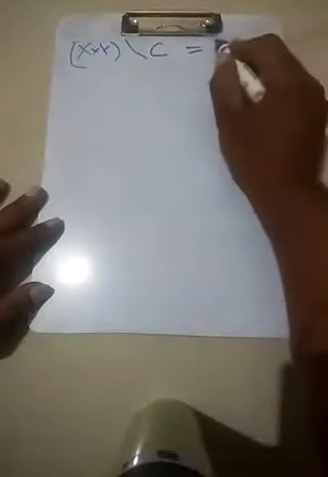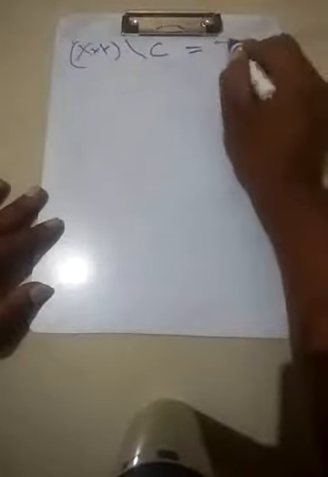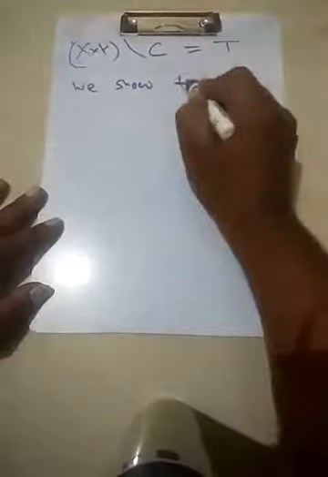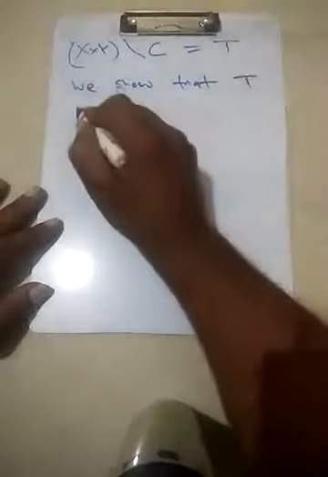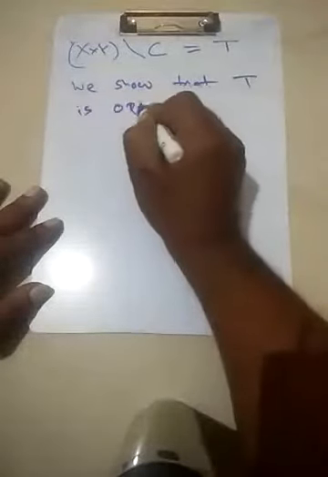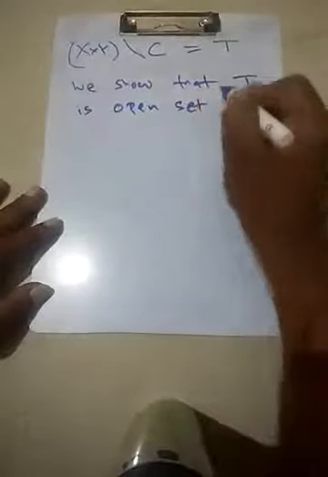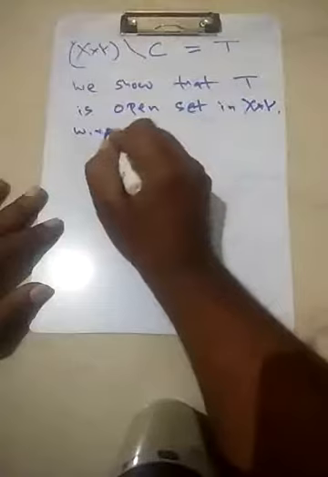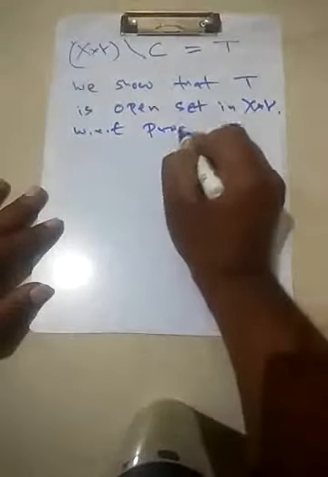So we consider the following set X cross Y minus C. Let's call this set T. We show that T is an open set in X cross Y with respect to the product topology.